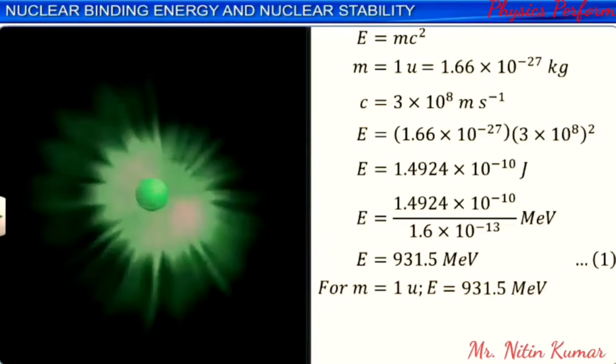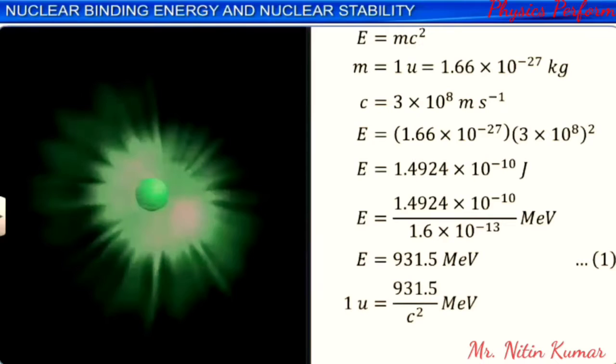For any mass m equal to delta m, the energy equivalent is given by E equal to delta m × 931.5 MeV. Therefore, we can say that 1 amu mass is equal to 931.5 MeV/c². This is an enormous amount of energy release.